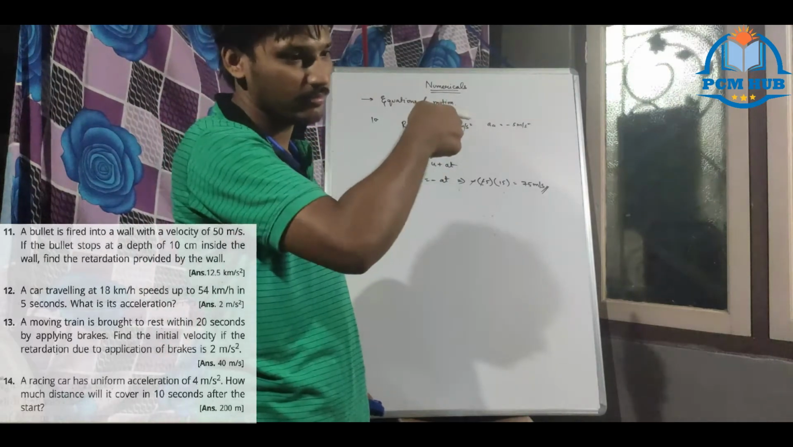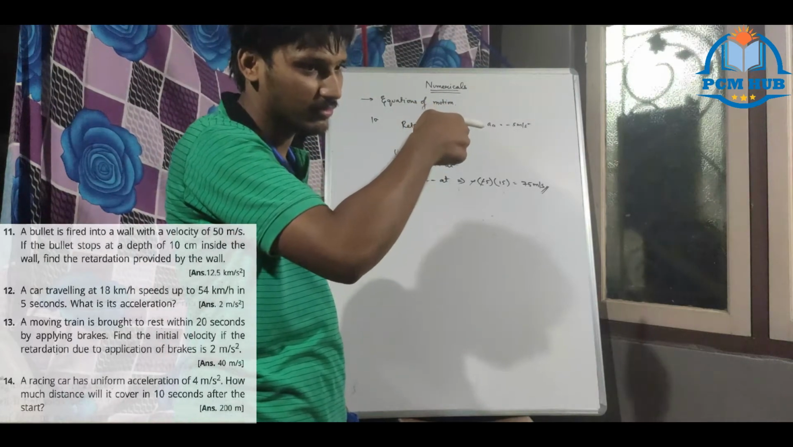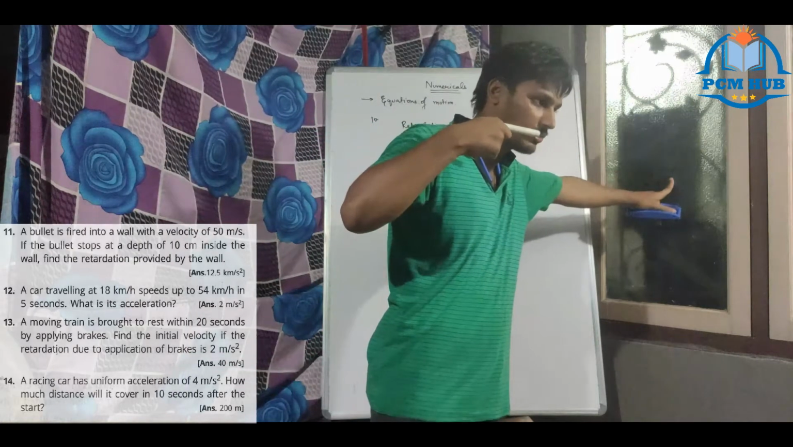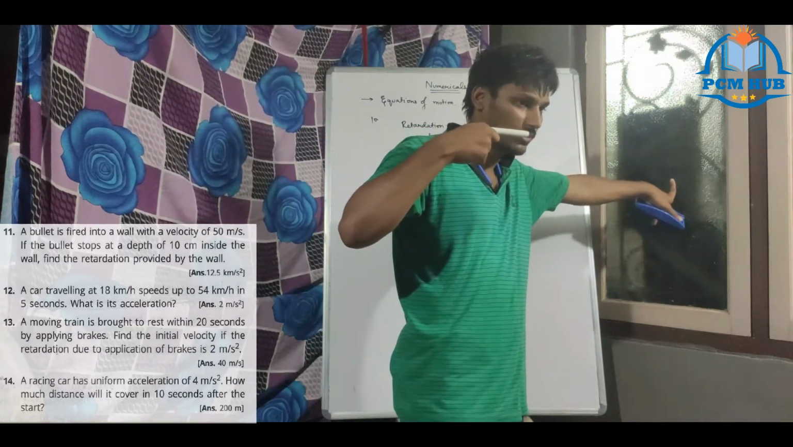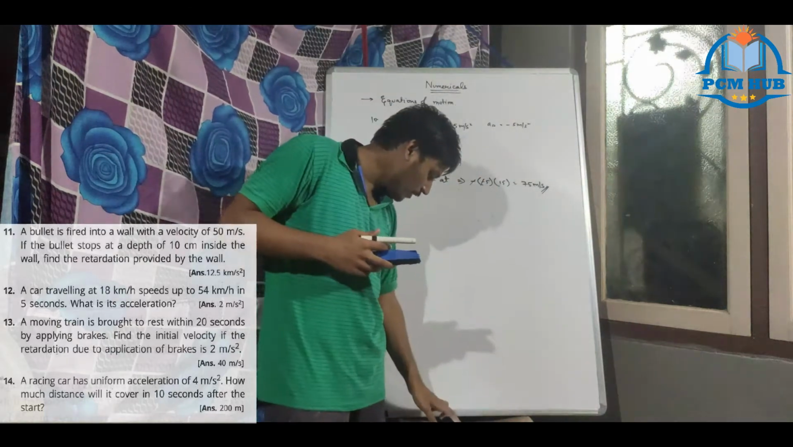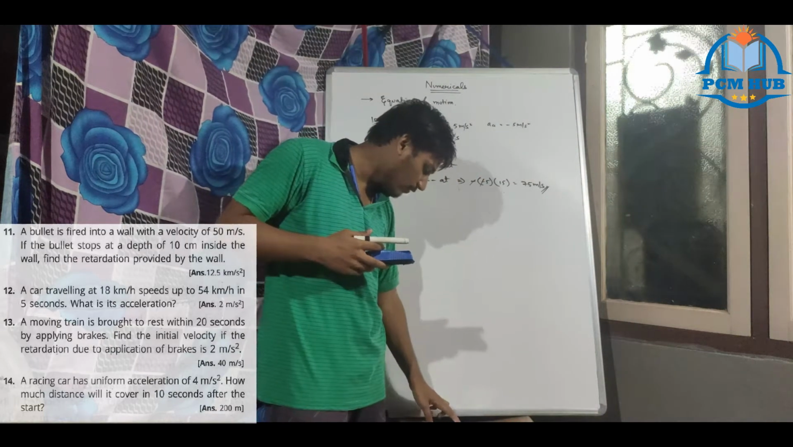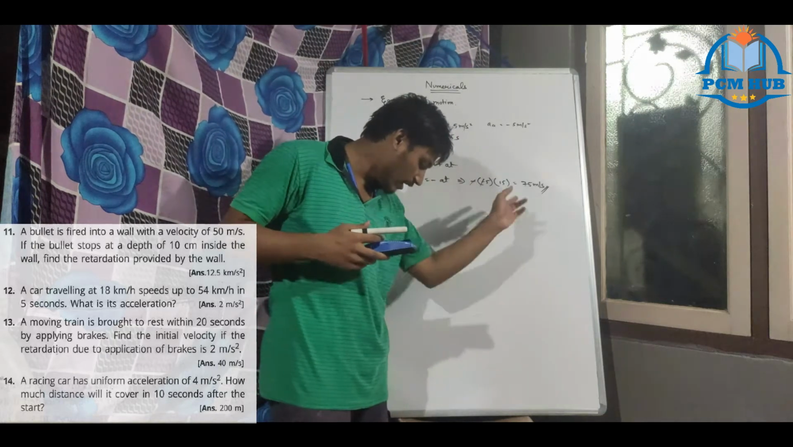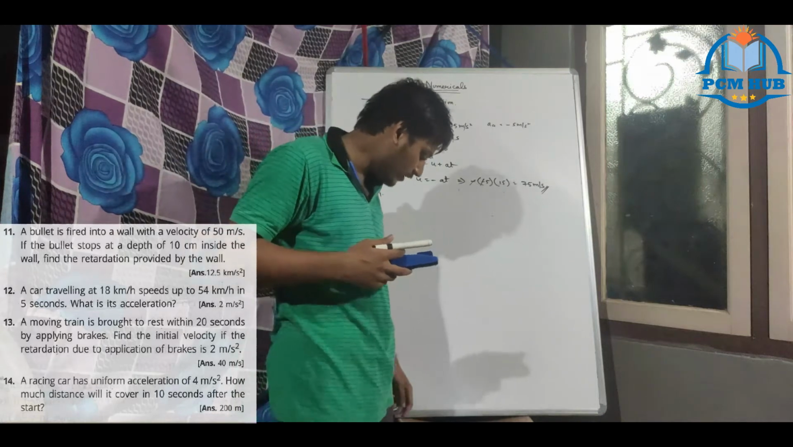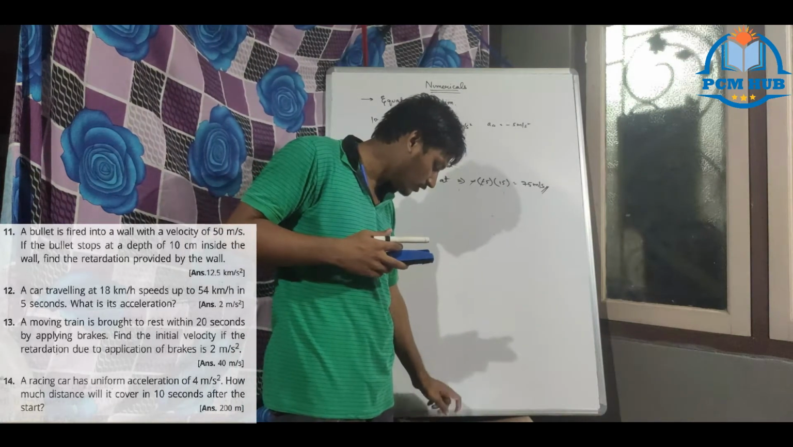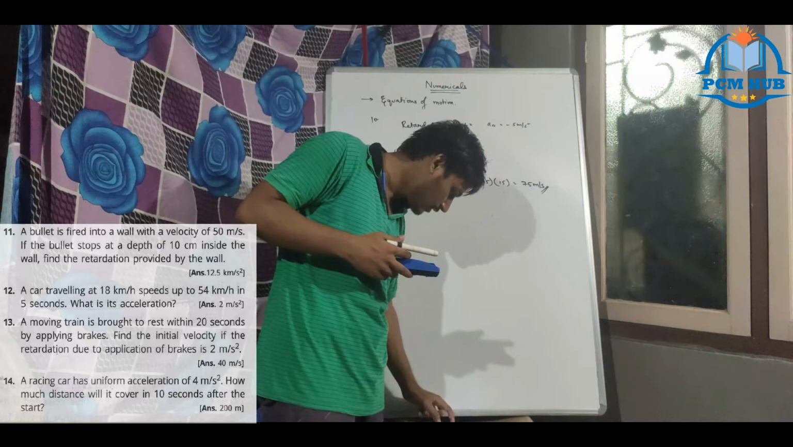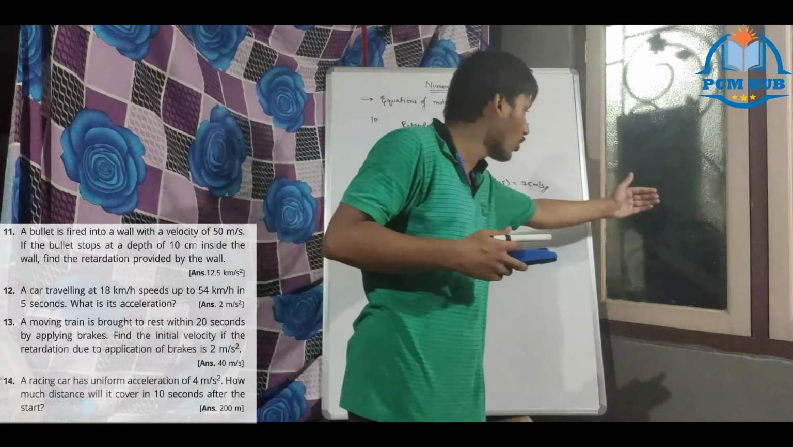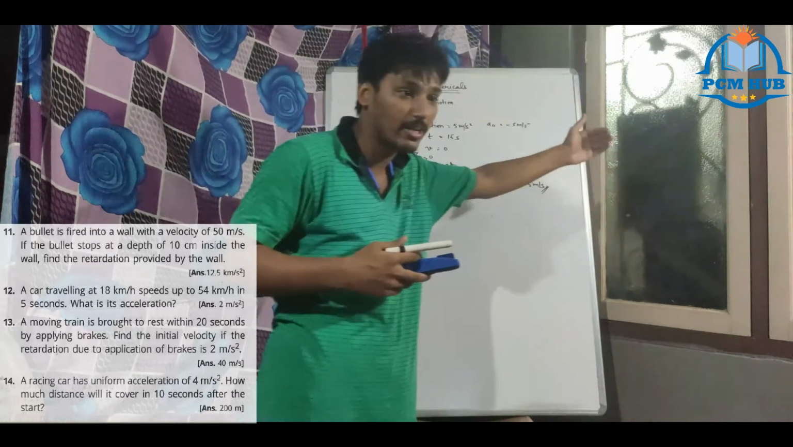There is a gun. You see, there is a gun fired. The bullet will launch and attack this. And what it is told: a bullet is fired into a wall with a velocity of 50 meter per second. 50 meter per second is the hitting velocity, the speed with which it is hitting. If the bullet stops at a depth of 10 centimeter inside the wall, that means it is going inside the wall and stopping at a depth of 10 centimeter.